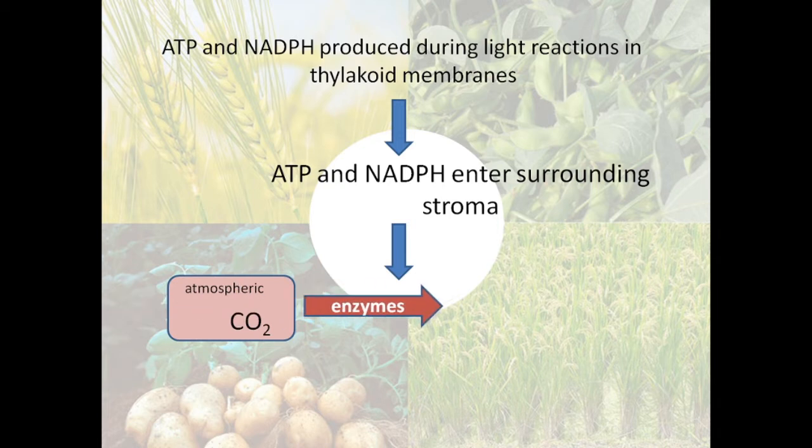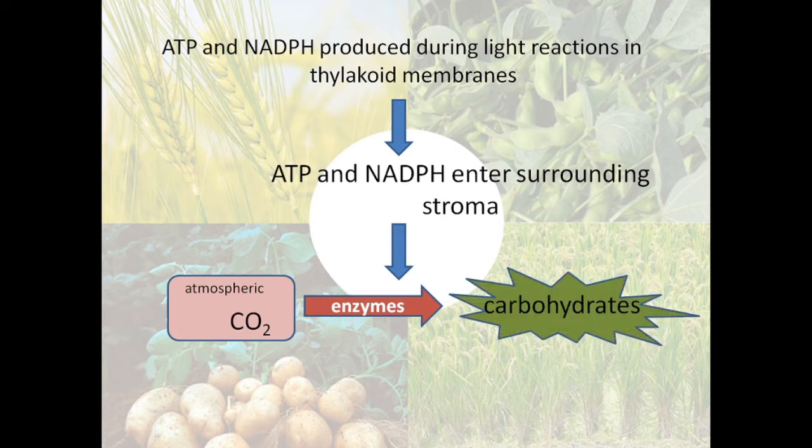Along with this, atmospheric carbon dioxide is taken up by the plants through stomata, and various enzymes convert it into carbohydrates. That is what we have studied in our previous classes.